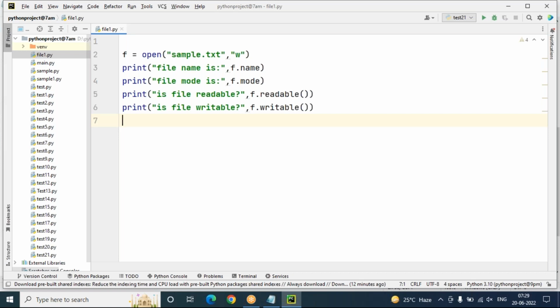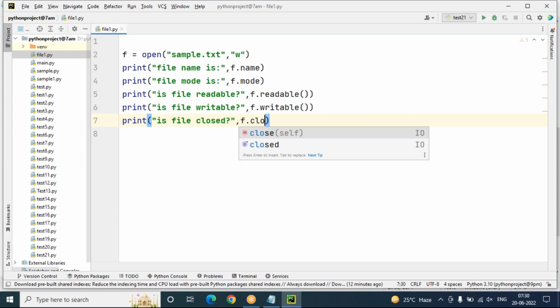It will return true or false. If your file is in read mode, then readable will return true, otherwise it returns false. But in this case it returns false because my file is in write mode only. Writable means yes, correct here. Now let me check whether this file is closed or not. Is file closed? No, it's not closed because we have not used the close method.